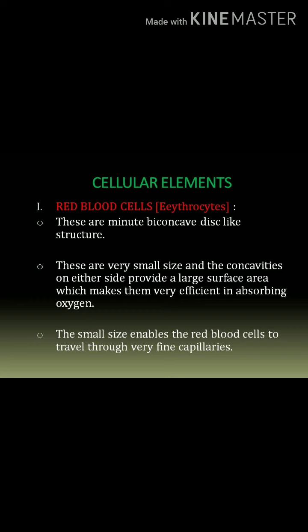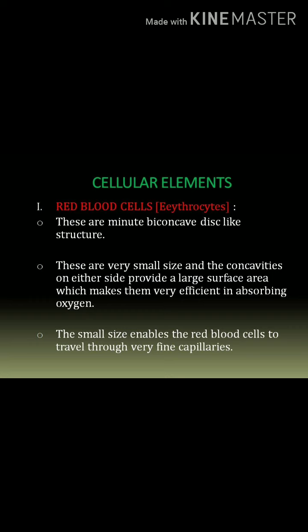Next, cellular elements of the blood. There are three cellular elements we can see. First one is red blood cells, next one is white blood cells, next one is the blood platelets. First we can focus on red blood cells. They are called erythrocytes. Erythro means red, cytes means cells, so red blood cells. These are minute biconcave disc-like structures, flat in the center and thick and rounded at the periphery. Why is it bi? Because both sides are concave in shape. That's why it is biconcave in shape.